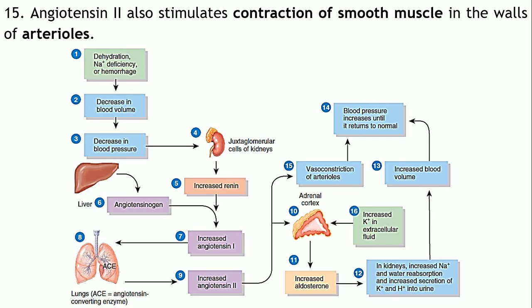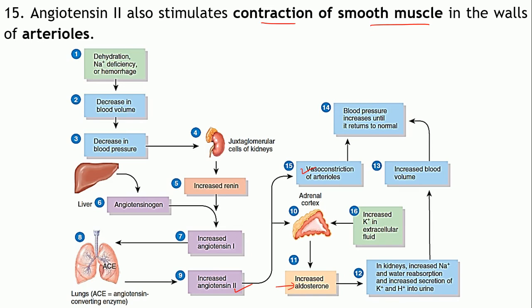Apart from this, angiotensin II has one more consequence. We have seen that so far it has caused an increase in the aldosterone level, which has all these consequences. Apart from this, angiotensin II also stimulates the contraction of the smooth muscles in the walls of arterioles. Contraction of the smooth muscles will result in vasoconstriction in the arterioles.